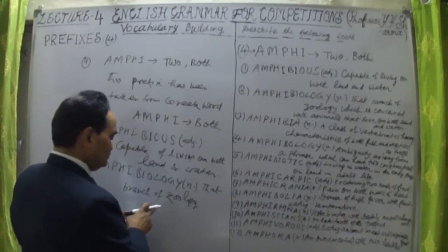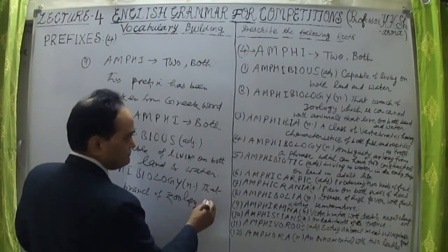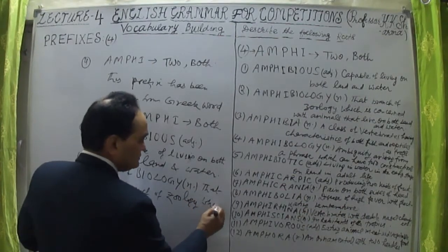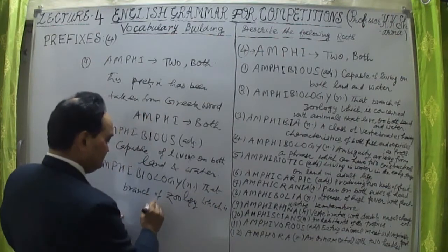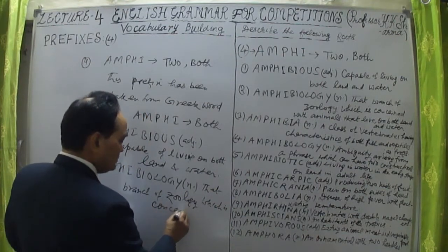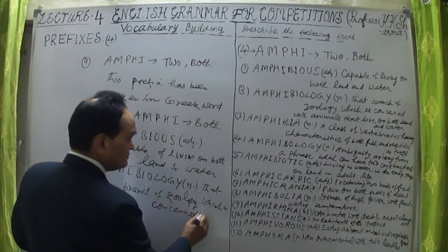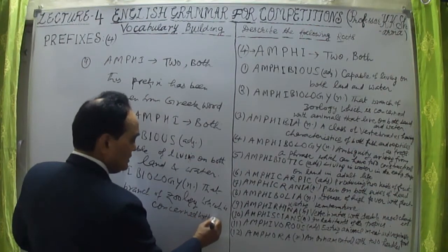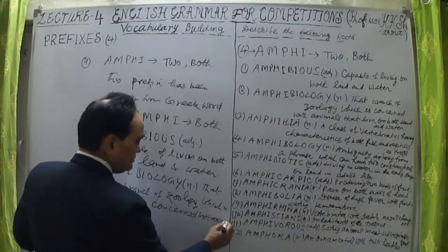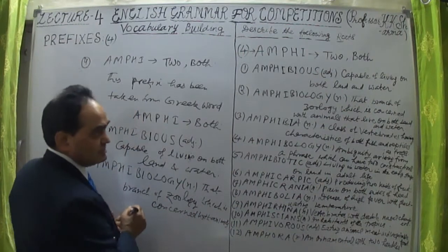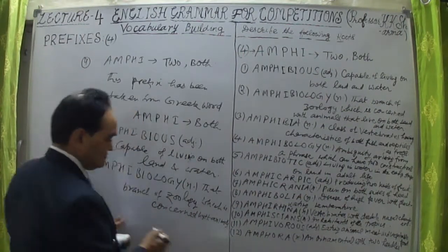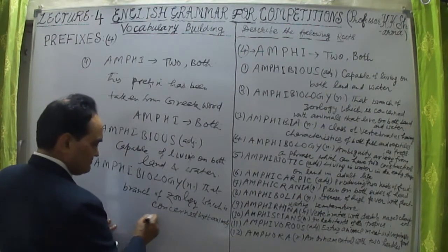That branch of zoology which is concerned with animals that live on both land and water, right? That is amphibiology.